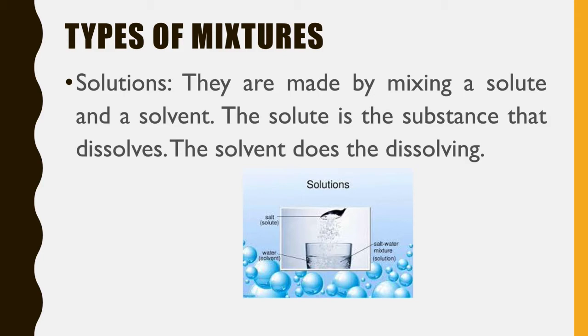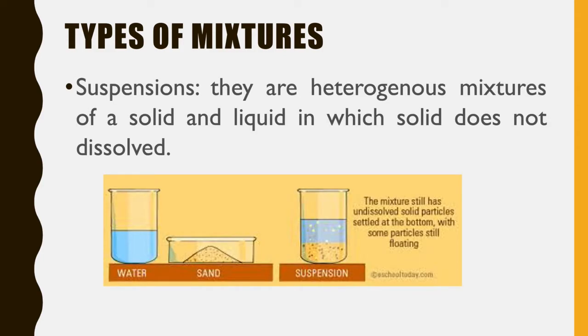Okay, now the second type is the suspension. What is the meaning of suspension? Actually, suspension is a heterogeneous mixture of a solid and a liquid. Solution is a homogeneous mixture, but suspension is a heterogeneous mixture. Okay, and here it will not be dissolved.